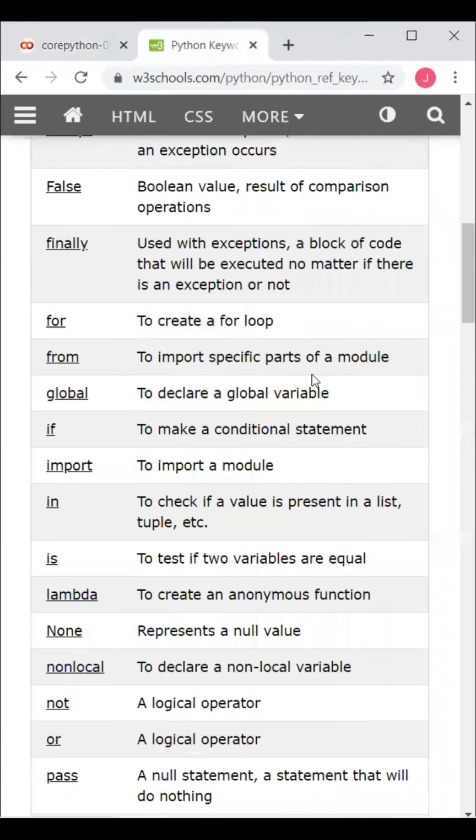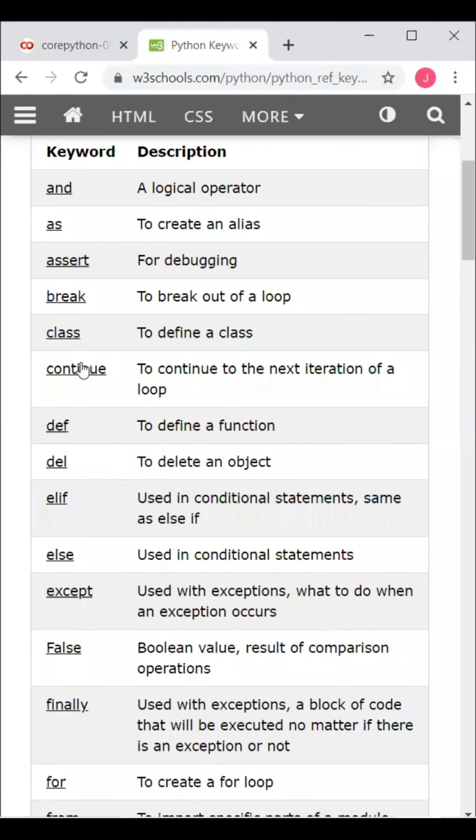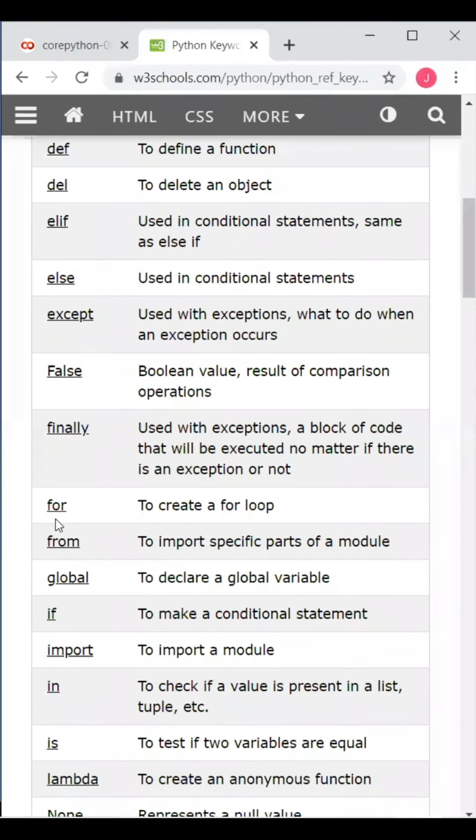From W3Schools: to define a class, we use the keyword class. To define a function, we use the keyword def. To create a for loop, we use the keyword for. To make a conditional statement, we use the keyword if.